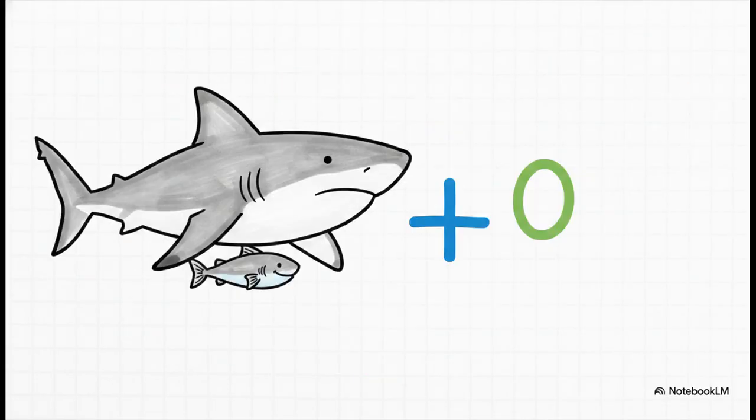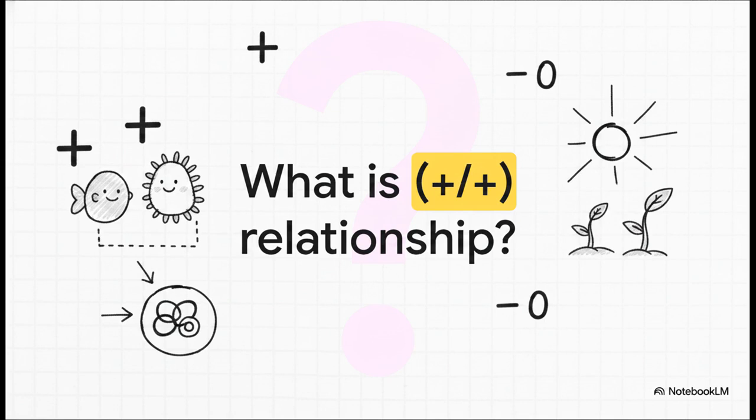If you quickly answered commensalism, you absolutely nailed it. The remora gets a clear plus because it gets a free meal and a free ride through the ocean. The shark gets a 0 because it isn't bothered or hindered at all. Knowing your symbols makes solving a scenario like this an absolute breeze. Let's keep the momentum going.